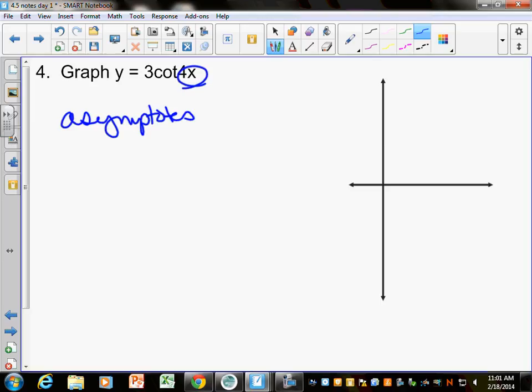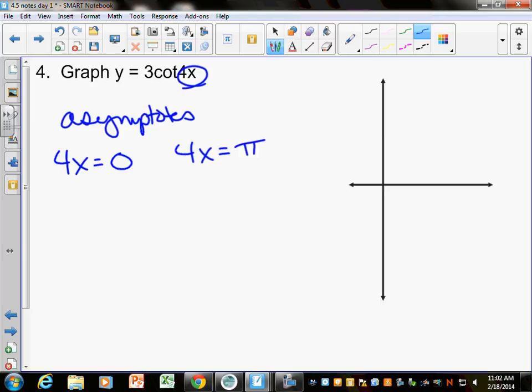When you're graphing these, tangent and cotangent, you have to find your asymptotes. So this is the one thing you have to know. Cotangent has sine in the bottom, so the asymptotes you set equal to 0 and you set equal to pi. If it's tangent, you set whatever's here equal to pi halves and negative pi halves. You gotta find your asymptotes. Unless something was added up here, which we're not going to graph any like that, but I could ask you to find asymptotes of something like that. So all the ones we're going to graph it should be at 0.